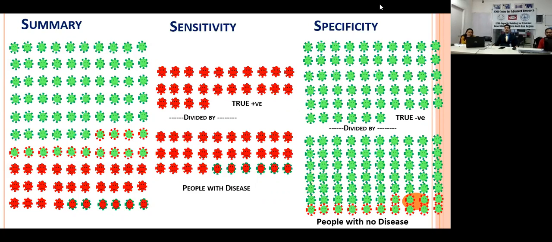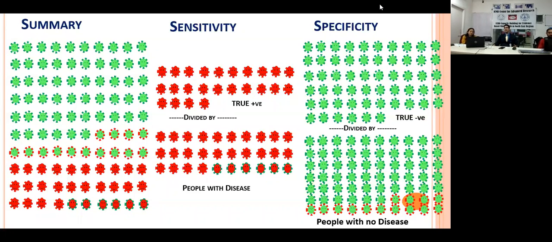Now the red dots over the green are telling that I am declaring somebody unhealthy when in reality that person is healthy. And the green dots at the bottom on the left hand side represent that I am declaring a person as healthy on the basis of my lab or diagnostic test when in reality the person is unhealthy or diseased.